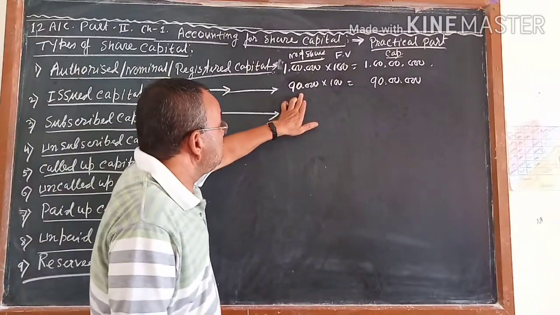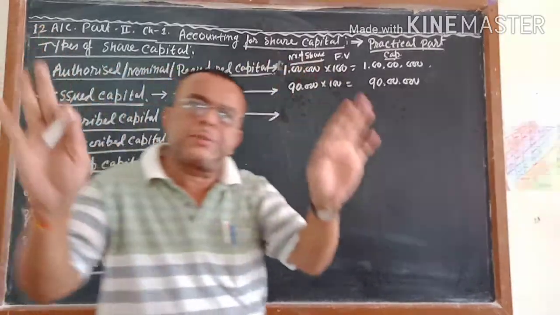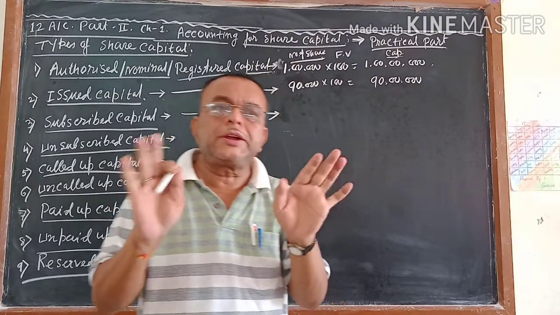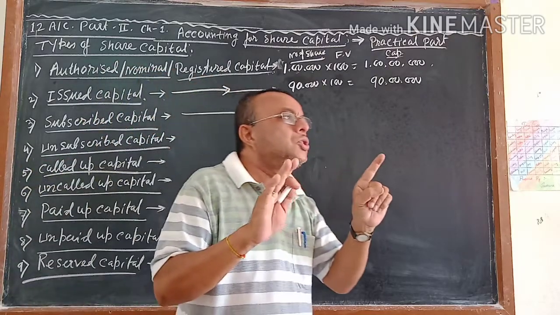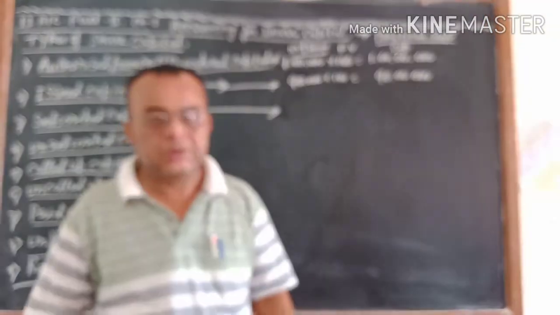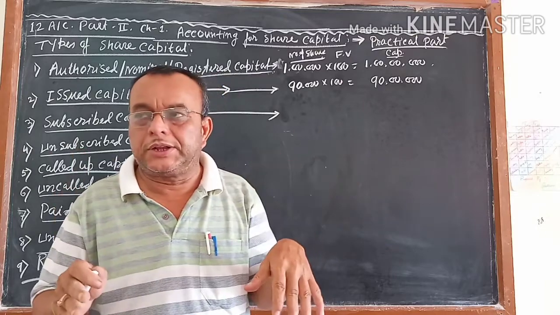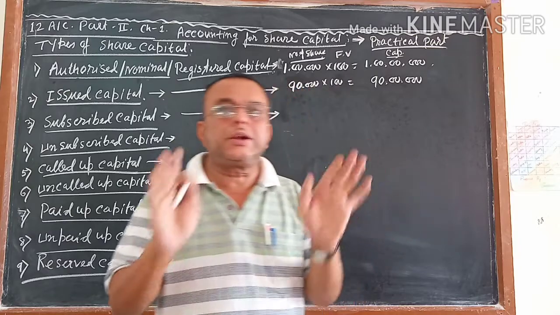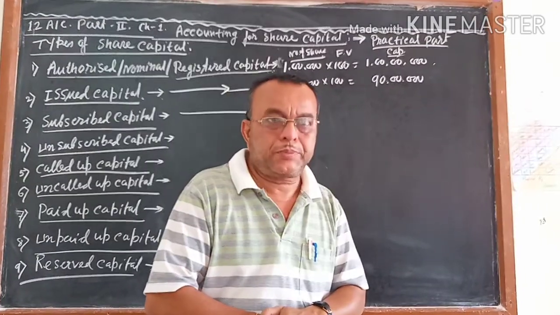Now the company wants to issue 90,000 shares of rupees 100 each, and the company has given the advertisement in the paper. And the company has given a time of 1 month. Suppose the company said, within 1 month, those who are interested to buy, please send me the applications. The next procedure I will tell you afterward. With applications, you have to give application money. But the company has given the advertisement in the paper: those who are interested to buy, please send the applications within the month.